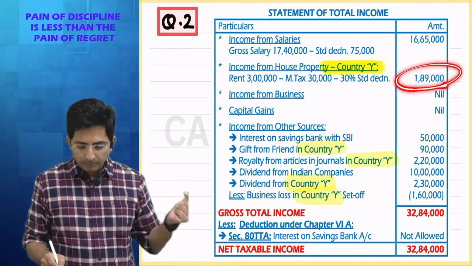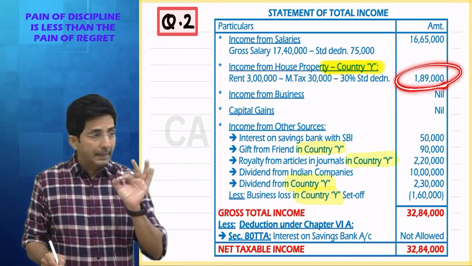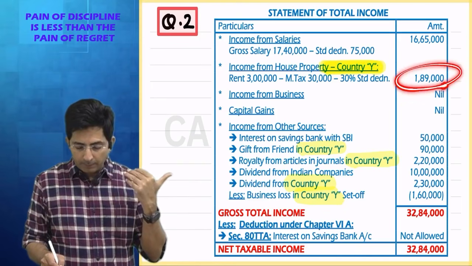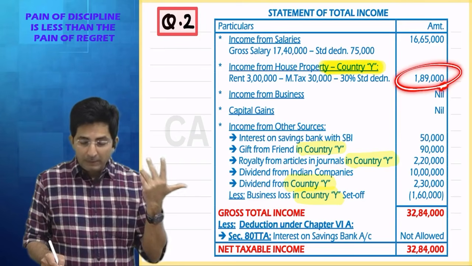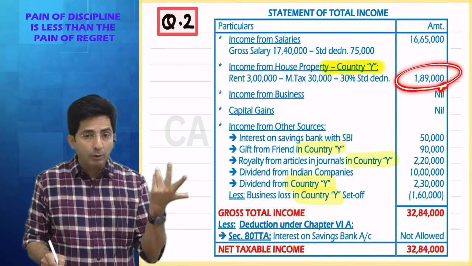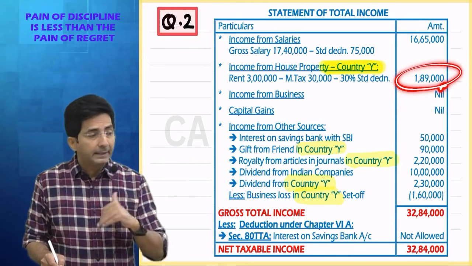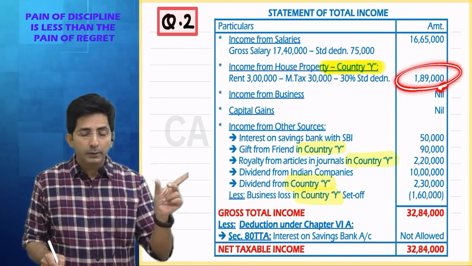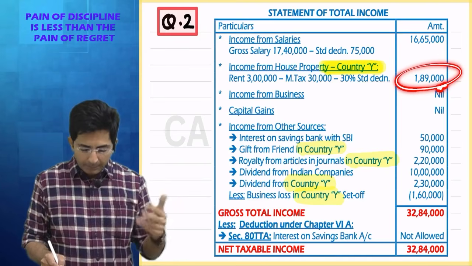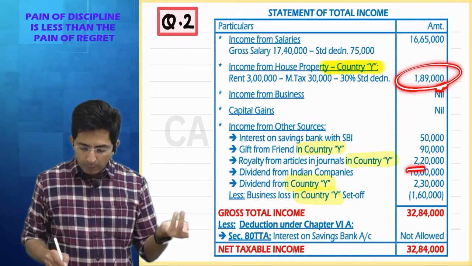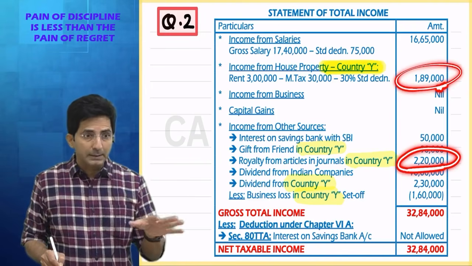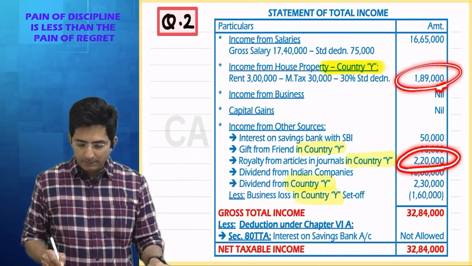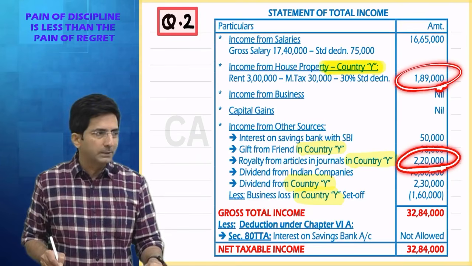Then what else? Just see that highlighted thing. What else has come from country Y? Gift. But gift is not doubly taxed. So gift I will not take, because gift is taxed only in India, not in foreign. So it is not doubly taxed. Then what else? Royalty income. But you will take it after chapter 6A if any. But this royalty was without chapter 6A because it is new regime.